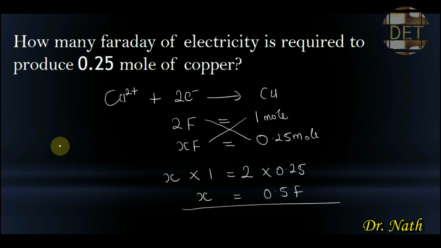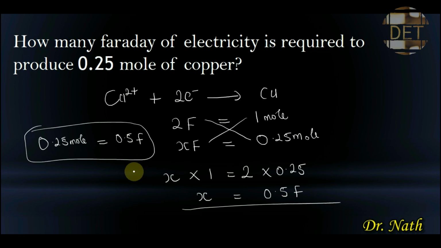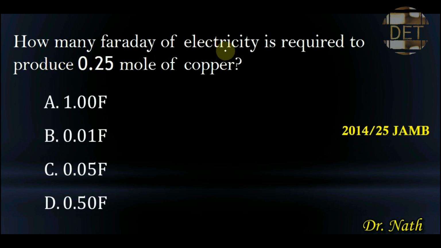So that tells us that 0.25 moles of copper will be liberated by 0.5 Faraday of electricity. This is our answer. Our answer is 0.5 Faraday of electricity. So it is not 1 Faraday, it is not 0.01 Faraday, it is not 0.05 Faraday. The answer that we got is 0.5 Faraday. This is the correct answer to this 2014 JAM question.